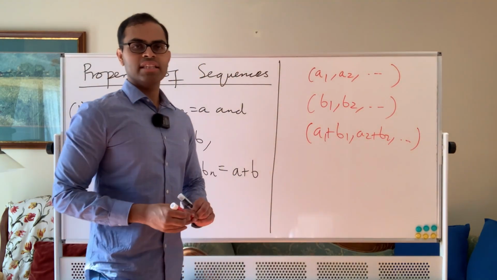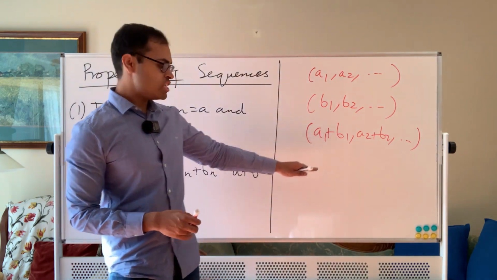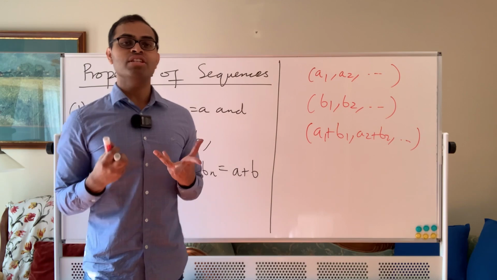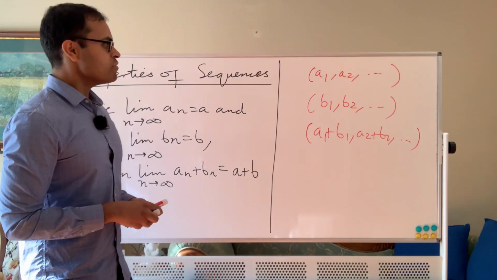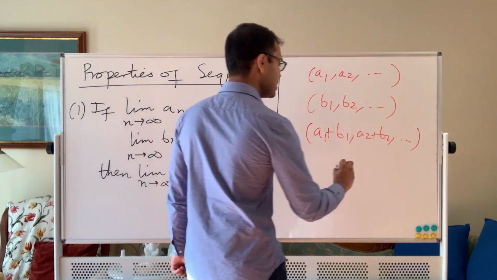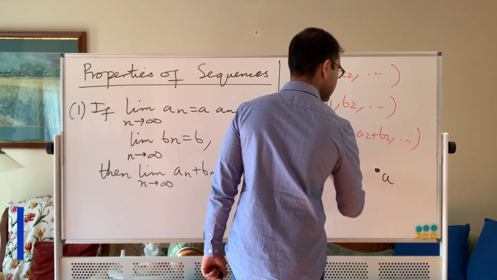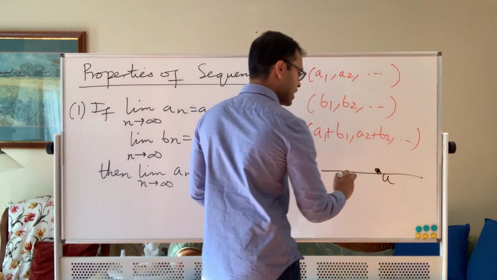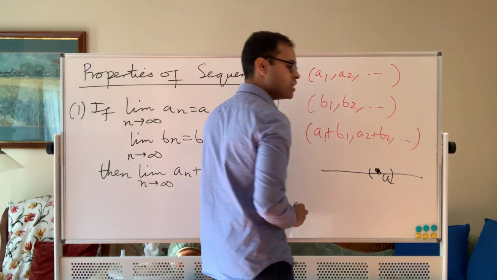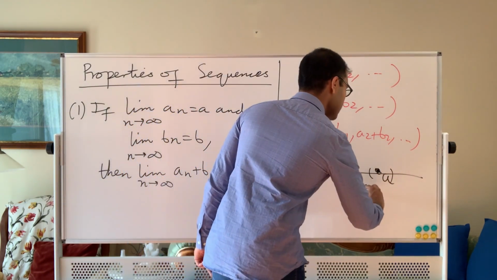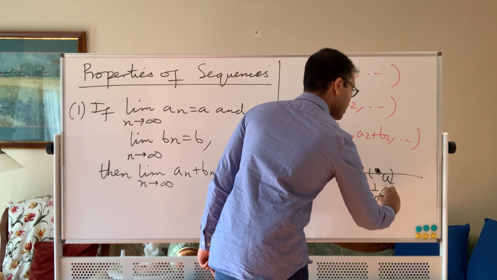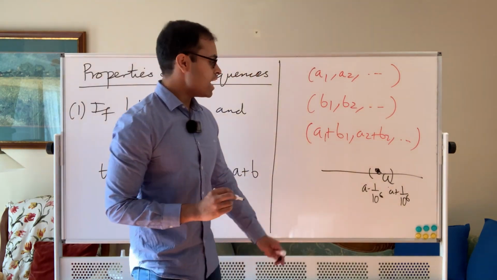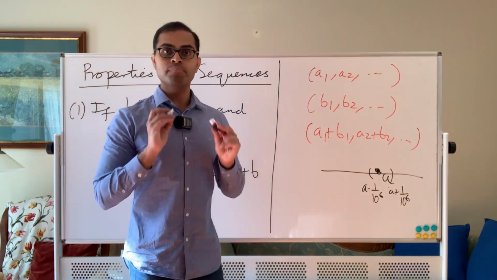Okay, and we want to show that the sum of the two sequences in some sense converges to the sum of the limits. It seems intuitively obvious, but we want to go through the epsilon definition of convergence. The epsilon definition of convergence says that if you take the limit of, for example, the first sequence, which is a, let's say you're on the number line, you have a, no matter how much I zoom into a, how specific I get, so I take a really small open interval containing a. This could be like a minus 1 over 10 to the 6, a million, and then a plus 1 over 10 to the 6. No matter how close I get to a, eventually the terms in the sequence will be in that interval.